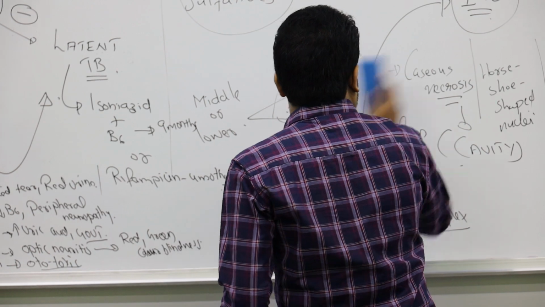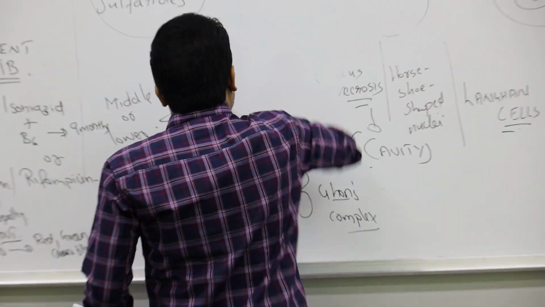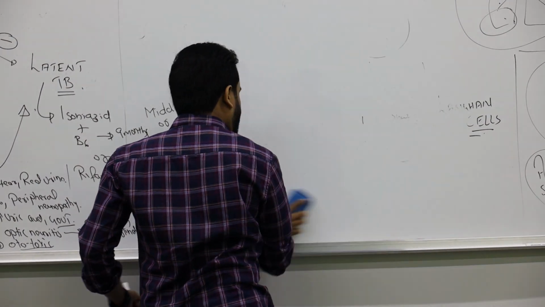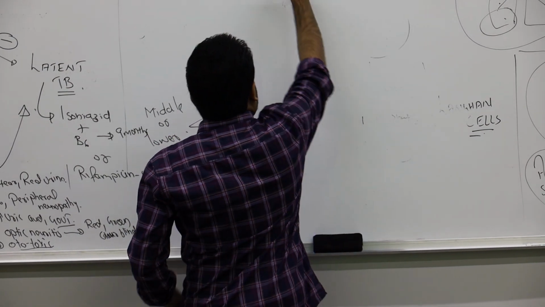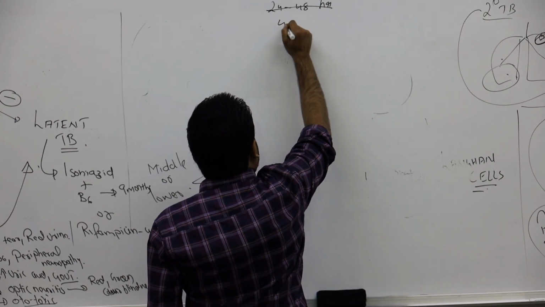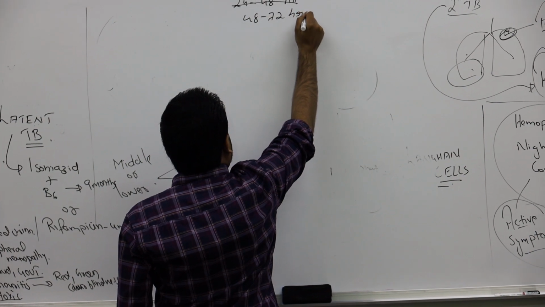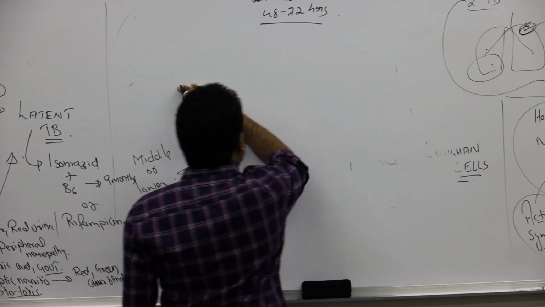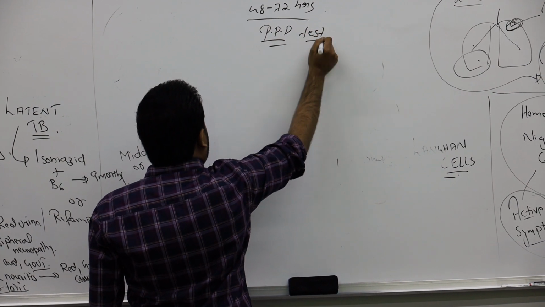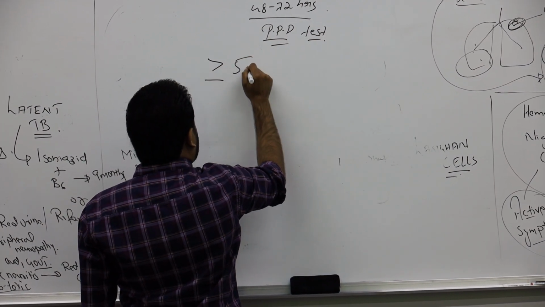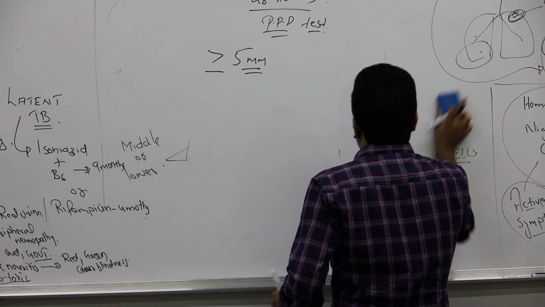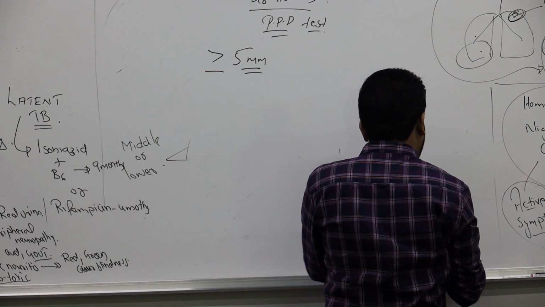I just told you how you analyze. If you give a PPD test to a patient, the patient must come back to the hospital after 48 to 72 hours, a delay of 2 to 3 days. How do you interpret the PPD test, the purified protein derivative test, or Mantoux test? We check the size of the papule. If it is more than or equal to 5 mm, I can say, hey, you got TB, you are diagnosed with TB now.